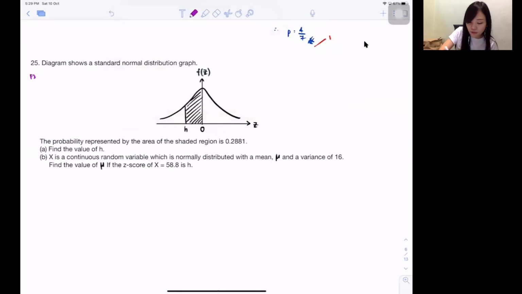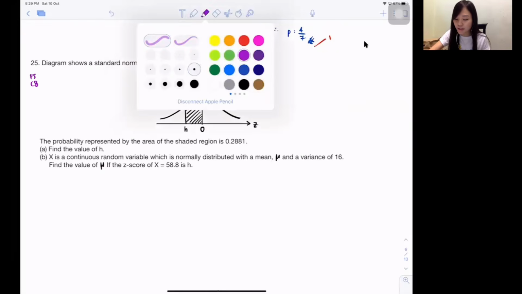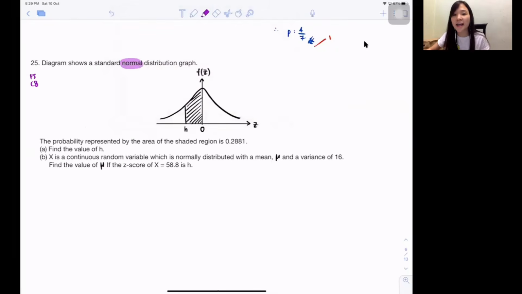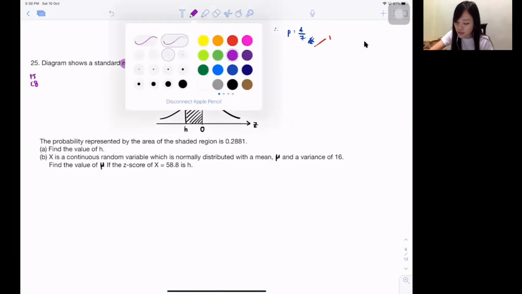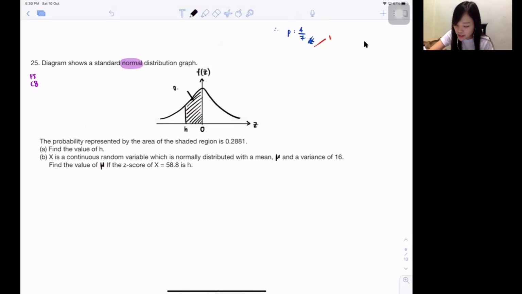Go on now, question 25. 25 again, Form 5, Chapter 8, yeah? Diagram shows a standard normal distribution graph. Can you guys see the word normal? So see the word normal, you guys know that later on you will use the table, okay? So the probability represented by the area of the shaded region is 0.2881. Obviously, this 0.2881, you guys can write it out. This one is quite obviously a Z graph because they already stated a Z here. Can you see that? So this 0.2881 is the probability, isn't it?